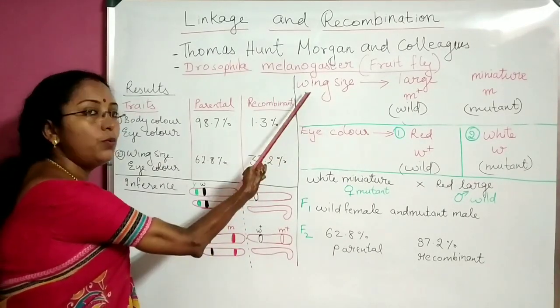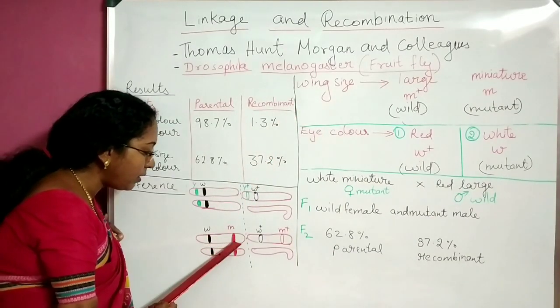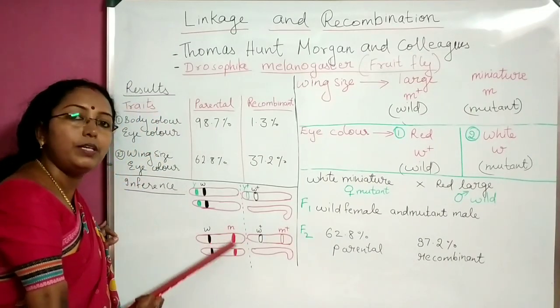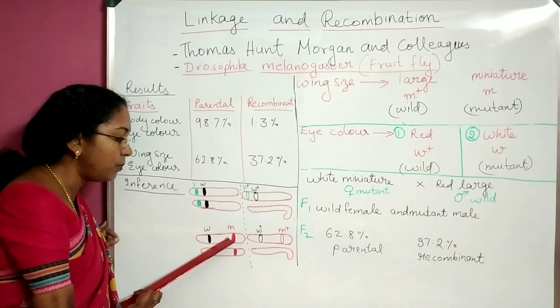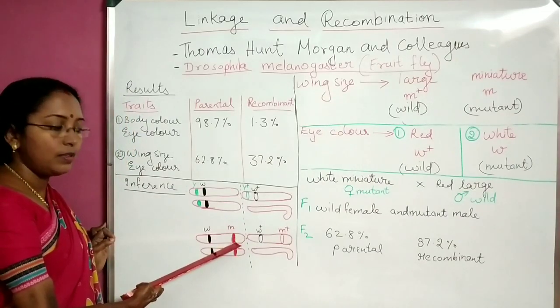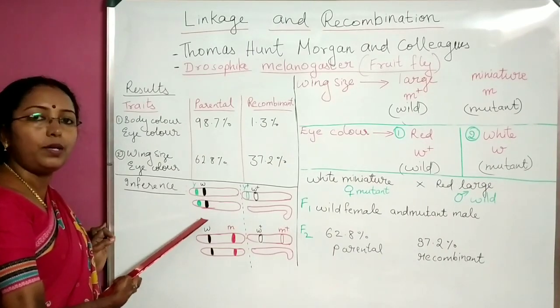Eye color and wing size. Wing size is somewhere away from here. The gene for wing size is present on the X chromosome at this place. This area is for body color.